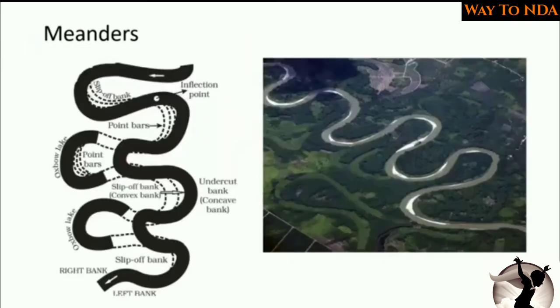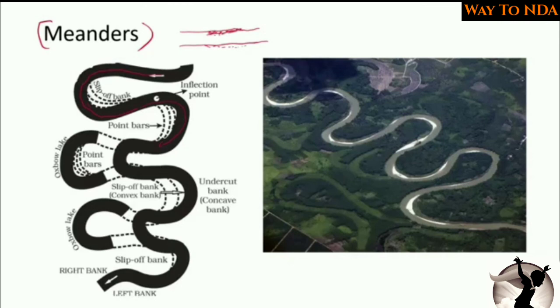So the next is the meanders. What are meanders? When the river is going in this direction, it will take a turn. Again, it will go in this direction, and again it will turn because of the heavy sediments. It has brought heavy sediments with it, so it will start to deposit some of the sediments on this coast. As the sediments on this coast are deposited, it will start to shift its course.